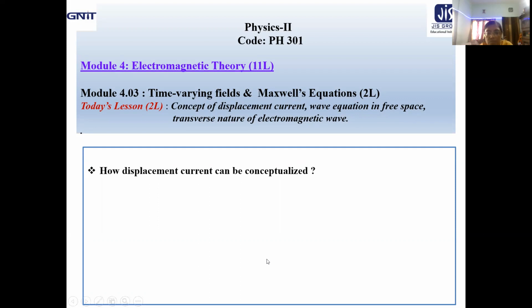So today we will do that. Then we will address where we encounter the time varying electric field, the source of displacement current. That means the actual circuit where we may encounter the time varying electric field.